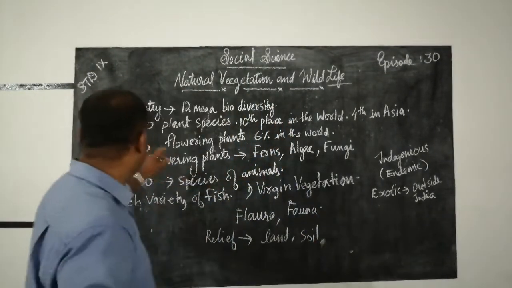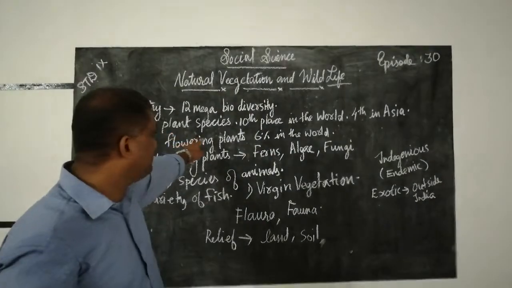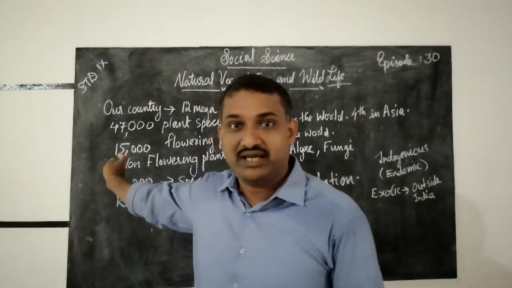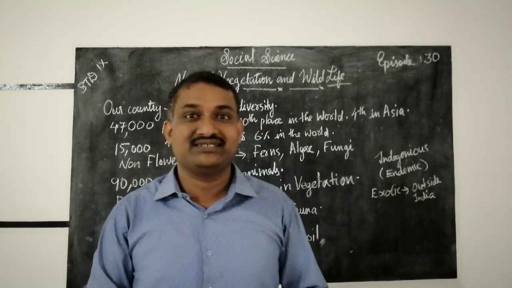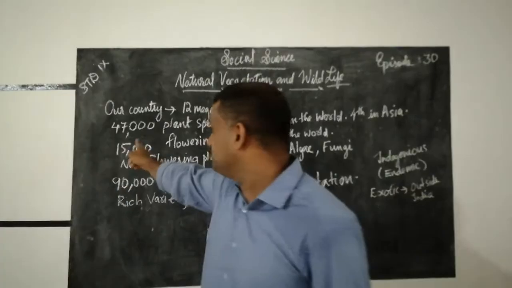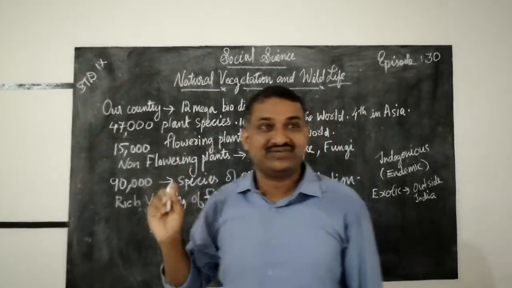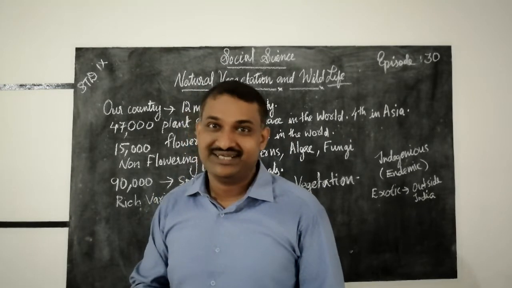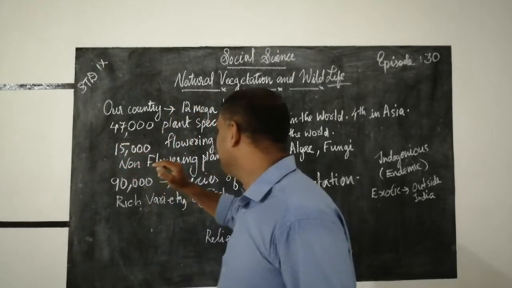Here you can see that 47,000 plant species have been seen in our country. Look at our country's biodiversity. Our country has 47,000 plant species. So biodiversity can be seen in our country.